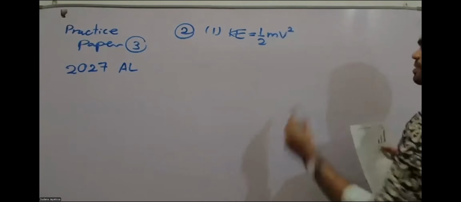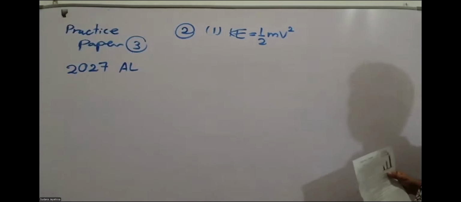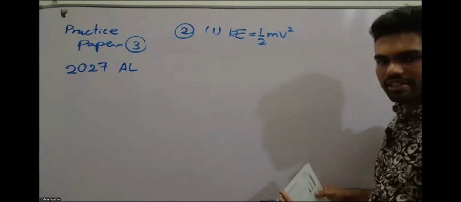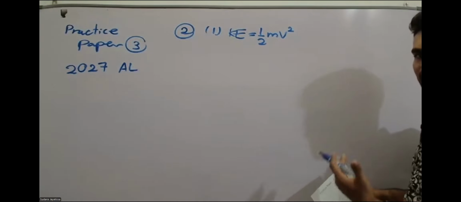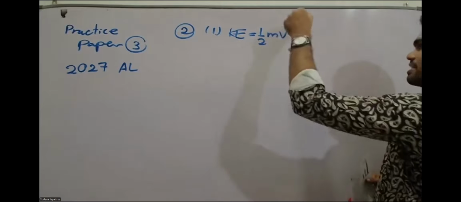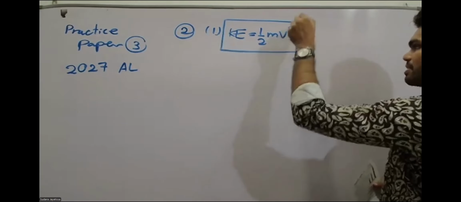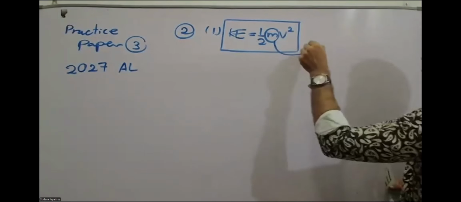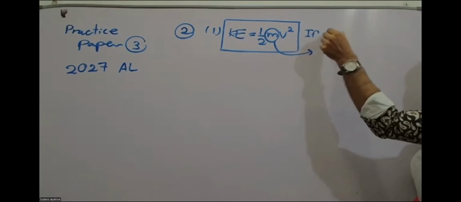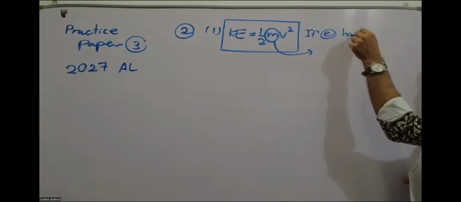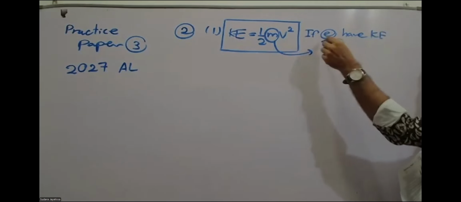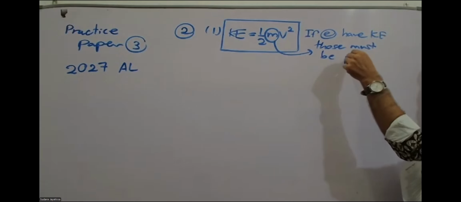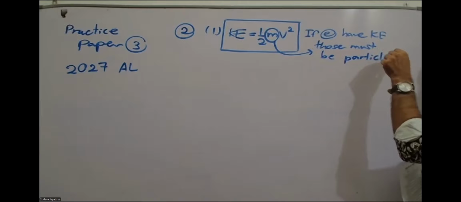So the kinetic energy formula is half mv square. That kinetic energy is given to the paddle wheel by electrons. That means electrons are also having kinetic energy, right? So if electrons are having kinetic energy, they must be particles.